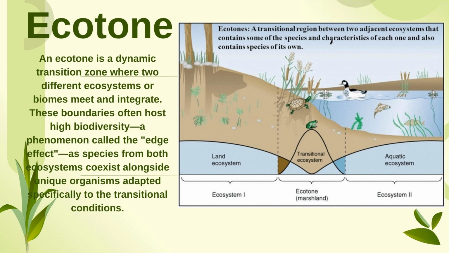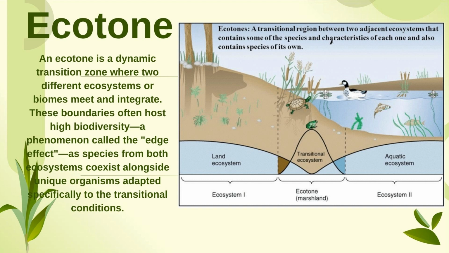So we know that we have many ecosystems around. The adjacent region where the two ecosystems come together contains some of the species and the characteristics of each one, and also contains the species of its own. So when two ecosystems come together, the region which joins the two ecosystems will have the species which has the characteristics and features of both the ecosystems and also of its own. That place has its own.